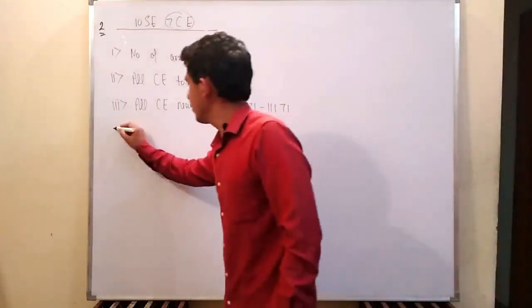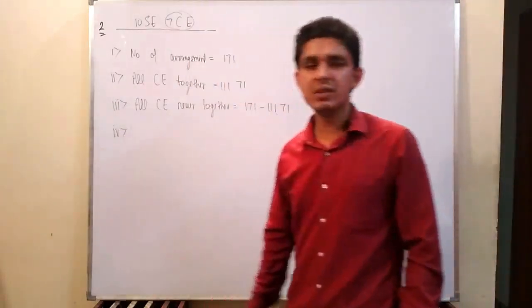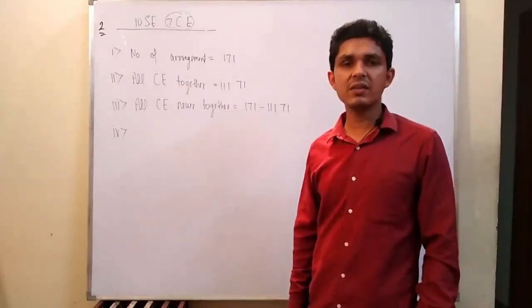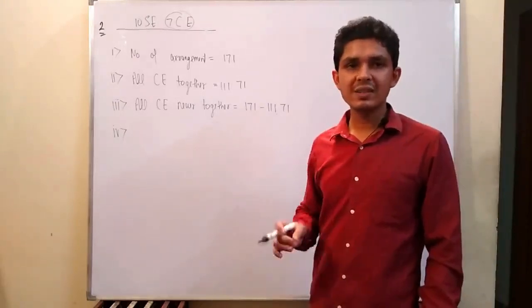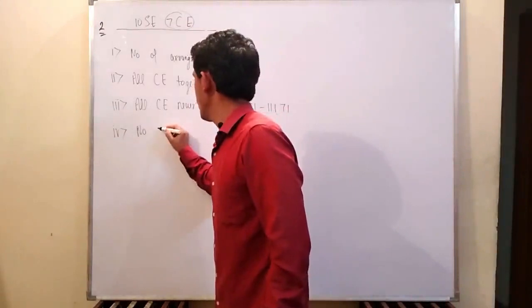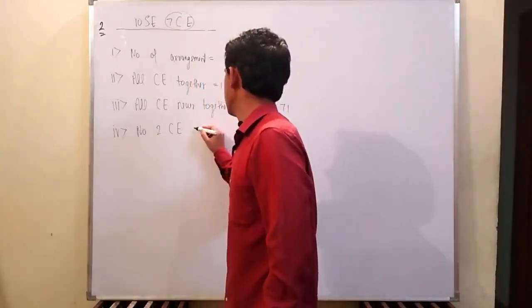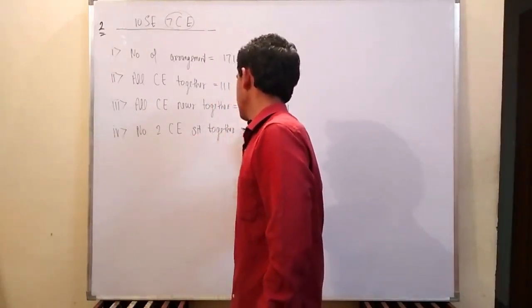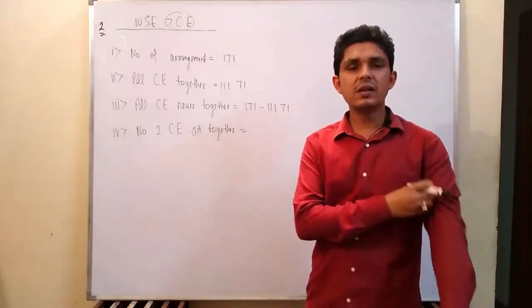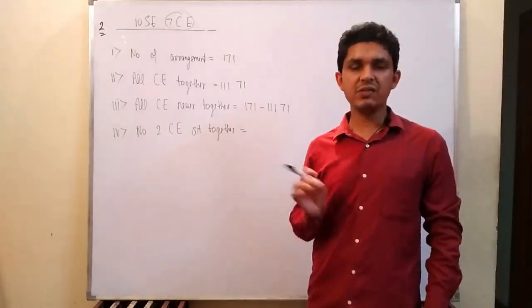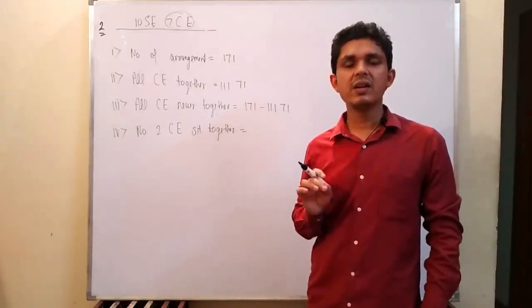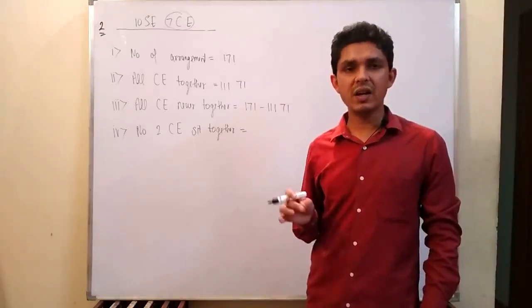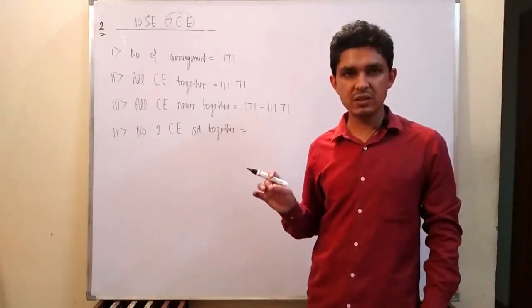Here we have one more question that can be added to this. In how many ways can 10 software engineers and 7 civil engineers be arranged in a line such that no two civil engineers sit together? Here the third point and fourth point are a little bit different. In the third point, we are asking that all the civil engineers should never be together, and in the fourth point, we are asking that no two civil engineers come together.